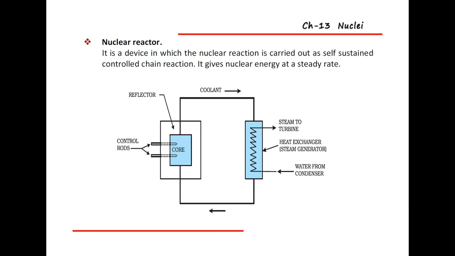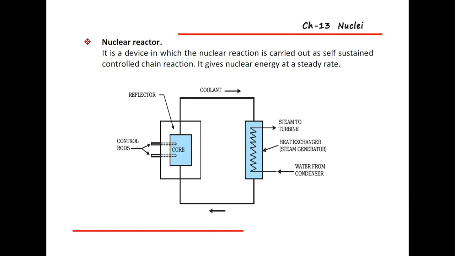So the nuclear reactor is a very important experiment to control that chain reaction. What is meant by this nuclear reactor, and what apparatus do we use here? Let us see the nuclear reactor. It is a reaction that is carried out as a self-sustained controlled chain. Here we see the core. This is the core. In this, the fuel is present, and the continuous reaction takes place in it.